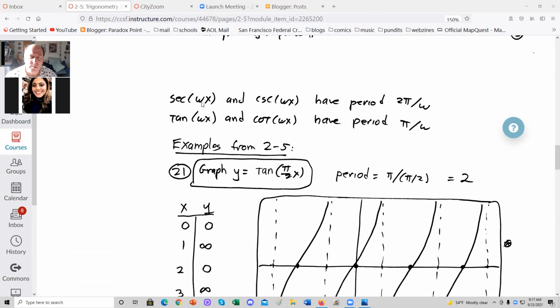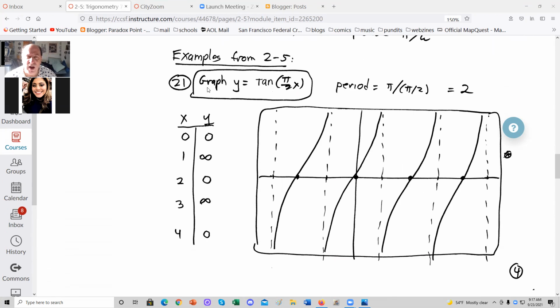Now, if you have secant omega x and cosecant omega x, you have to reduce the period by a factor of omega. So these have period 2 pi over omega. Tangent and cotangent have period pi, so tan omega x and cotangent omega x have period pi divided by omega.